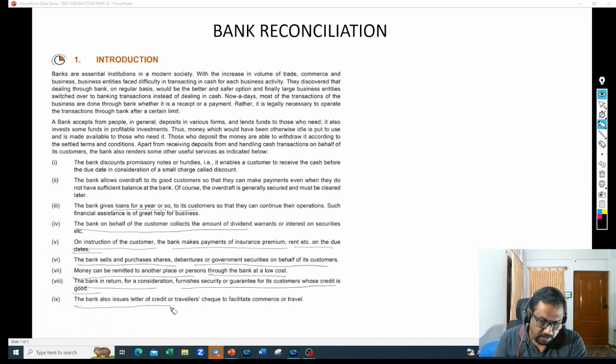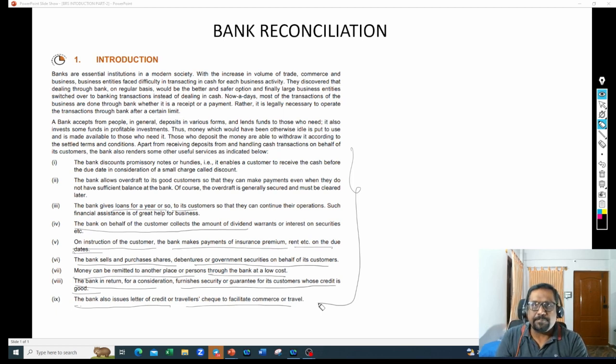The bank also issues letter of credit or traveler checks to facilitate commerce or travel. This I already discussed. One place to other place. If you want to carry the cash, it is always not safe to carry the cash. You can carry traveler's check, you can carry DD, or you can carry in the form of online transfer. You can peacefully go there without having any security problems, right? So these kind of facilities are being provided. All these facilities are provided by the bankers by way of charging some charges to us. Those charges are income to the bankers. So this is how banks are being operated.